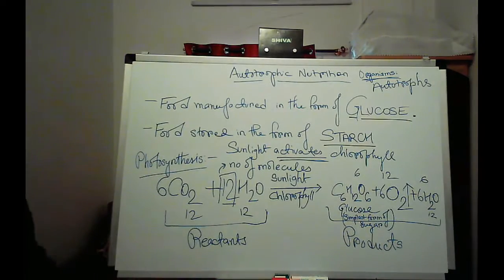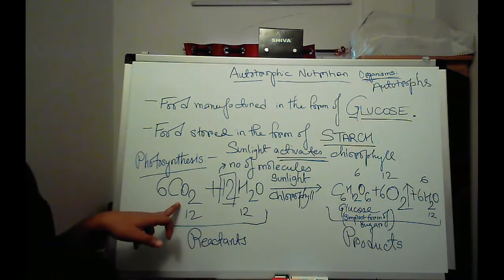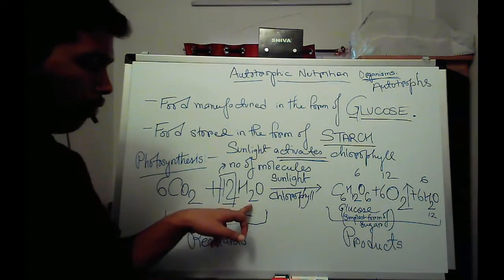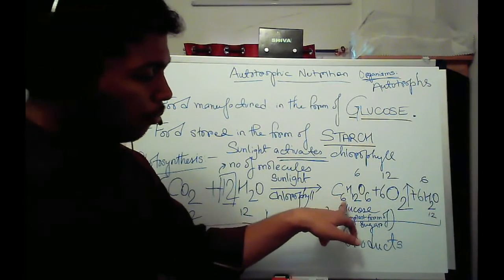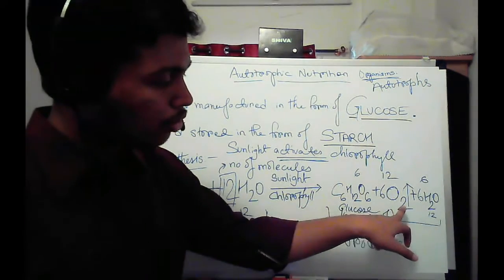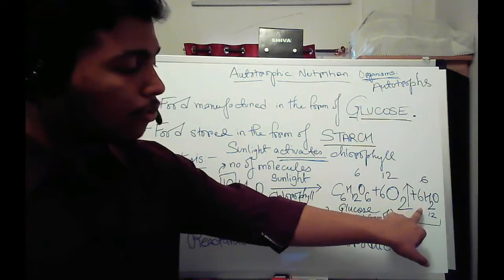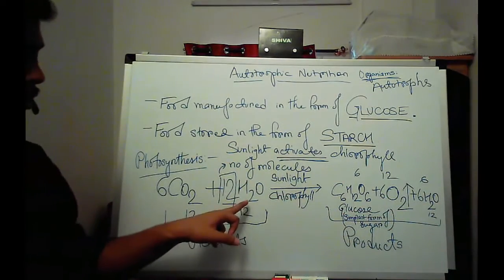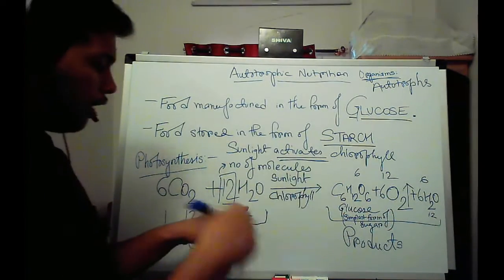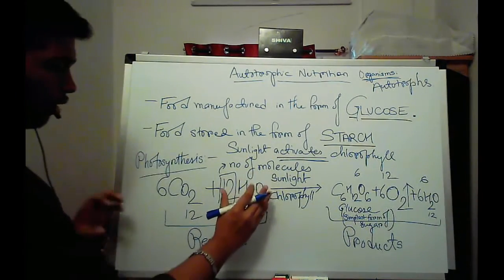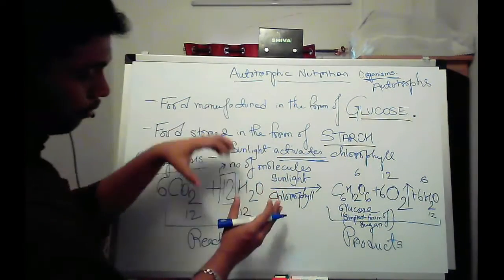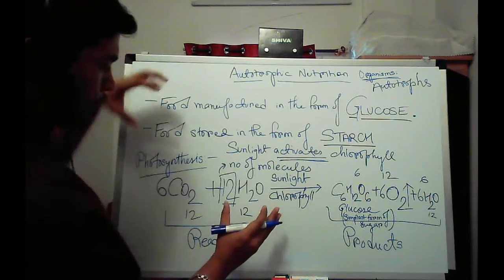So 6 carbon dioxide molecules, 12 water molecules will form one molecule of glucose, 6 molecules of oxygen, and 6 molecules of water. Again, this 6 molecules of water will get added on in the next reaction that is following. This water will get over here, and another 6 water will come to make it 12 water molecules.